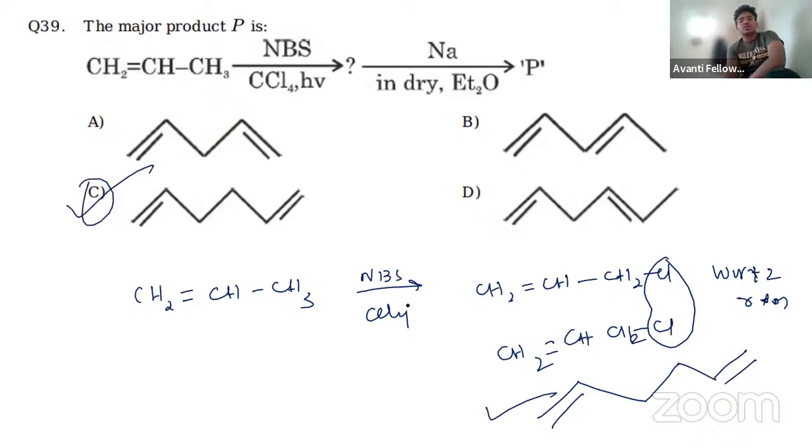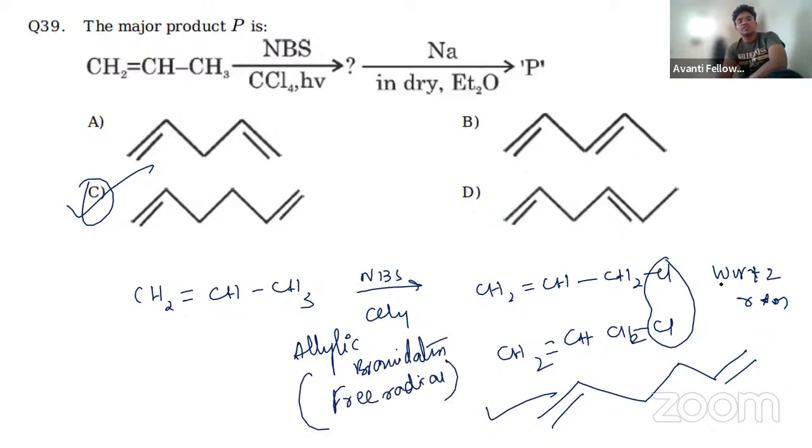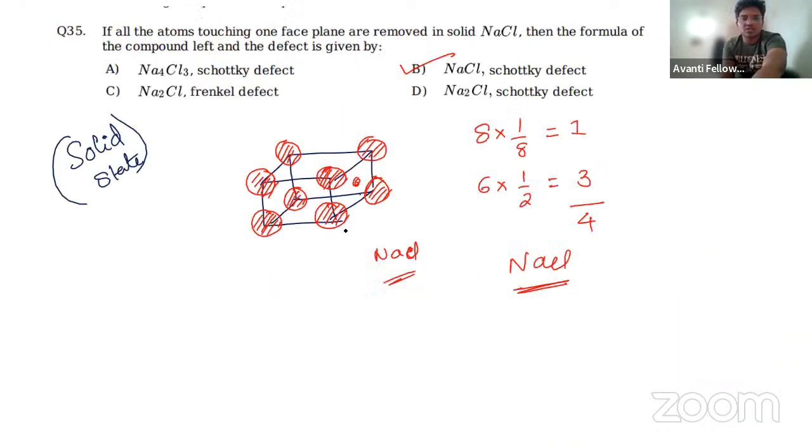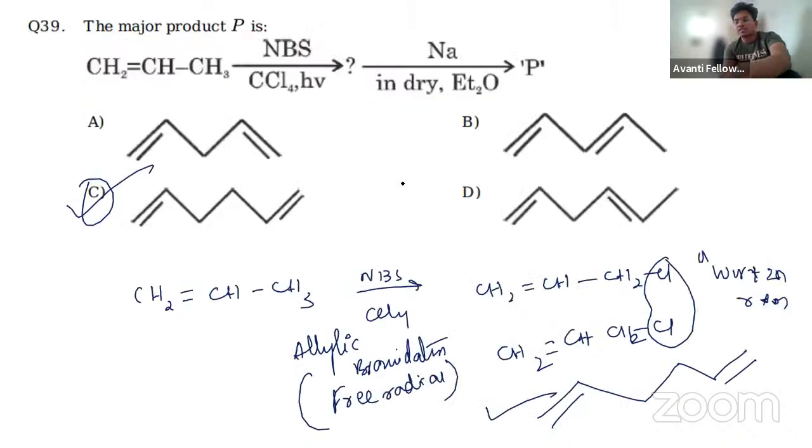First one is N-bromosuccinimide, which undergoes allylic bromine addition, which follows a free radical mechanism. Then you are having Wurtz reaction. Okay, so the final product will become C here. So these are some questions, 3 questions left. You can do it. Okay, I hope everyone understands this one.